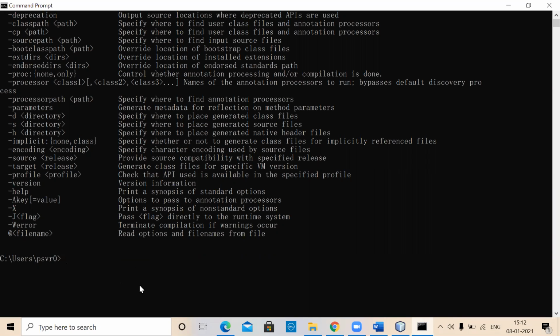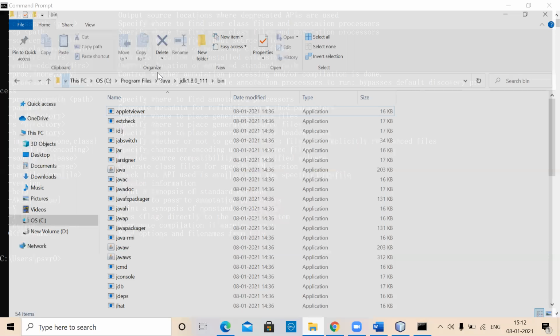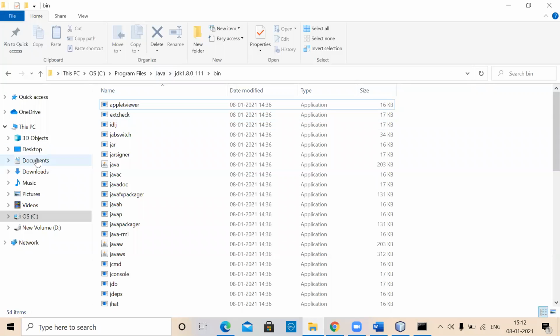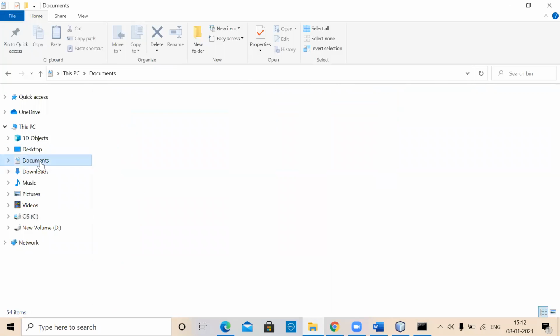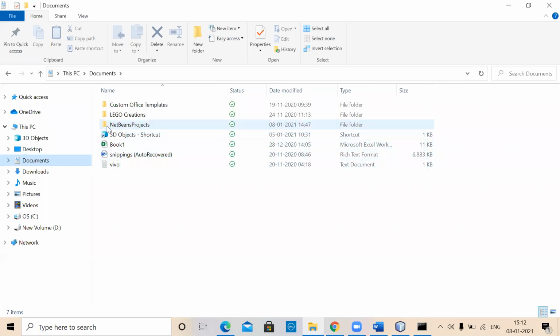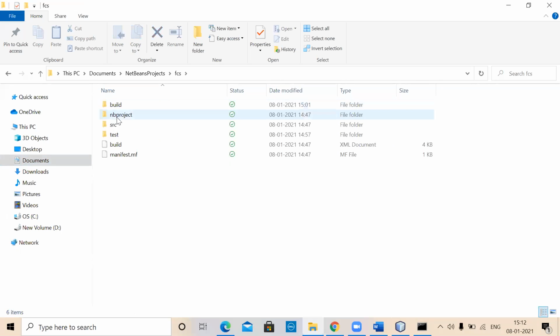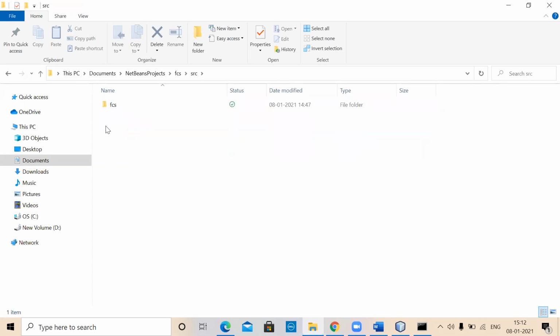How to do that? Let us actually go into the corresponding folder. What is the folder where all our programs are there? Let us go into that particular thing: Documents, then NetBeans Projects, FCS, and then src, and FCS Java. So this is the folder as such. Here, what we will do is go into that particular folder and then create a file there without using an IDE.